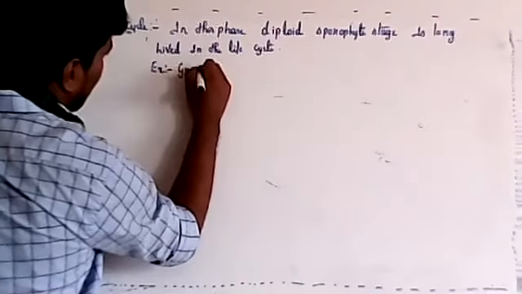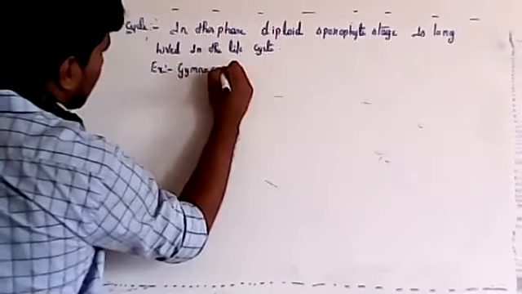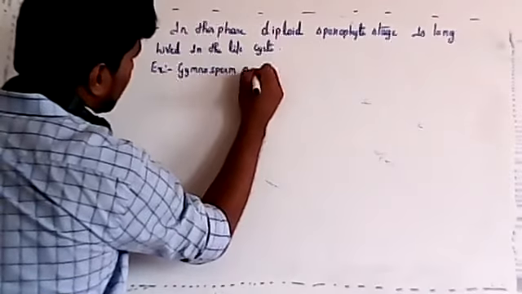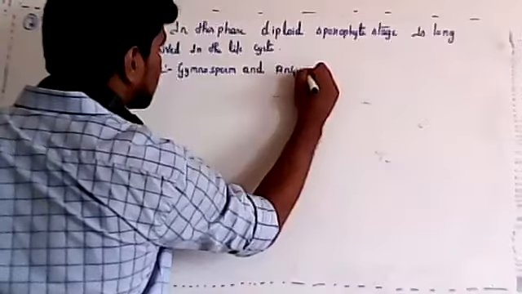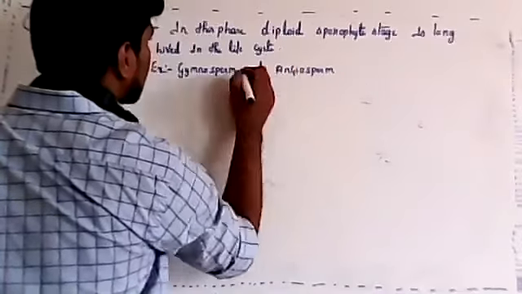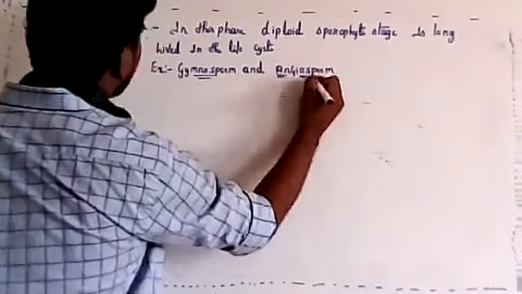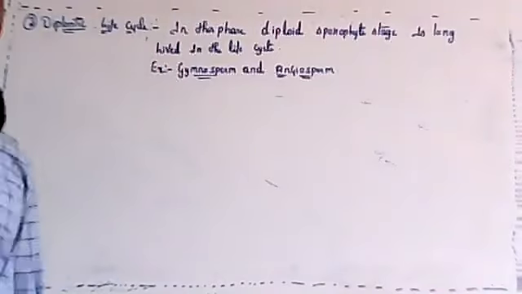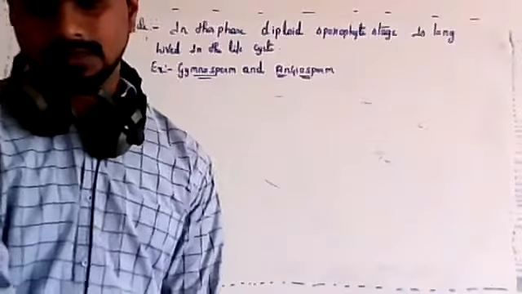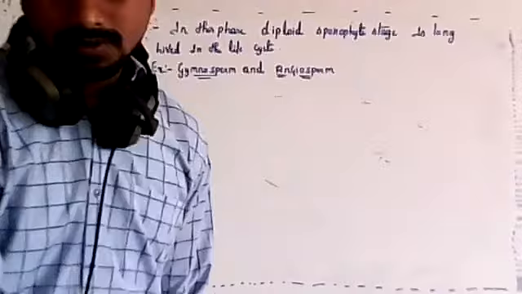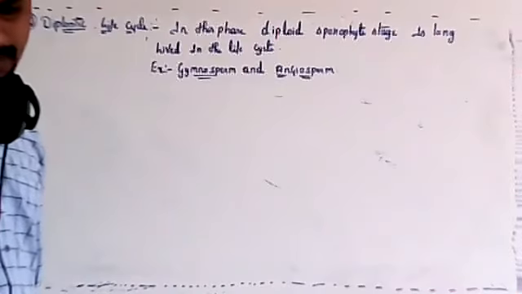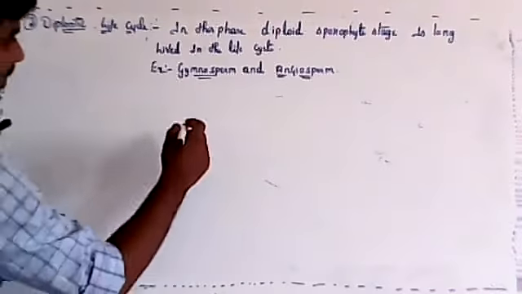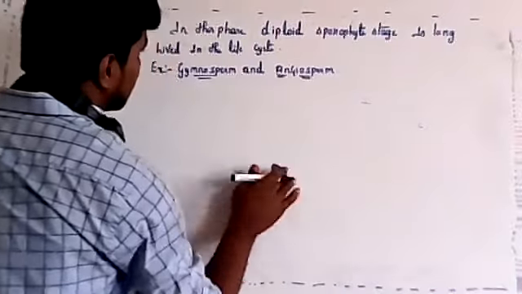These are the two examples of the diplontic life cycle; both come under it. Here in the diplontic life cycle, the sporophyte is the dominating stage.